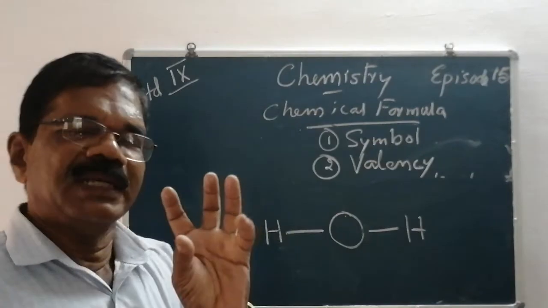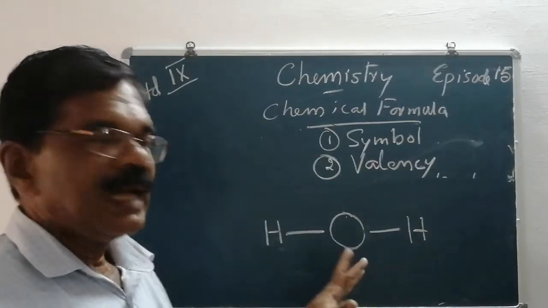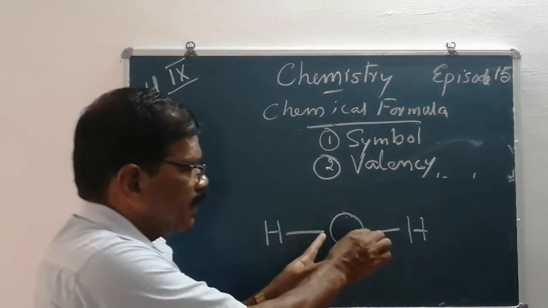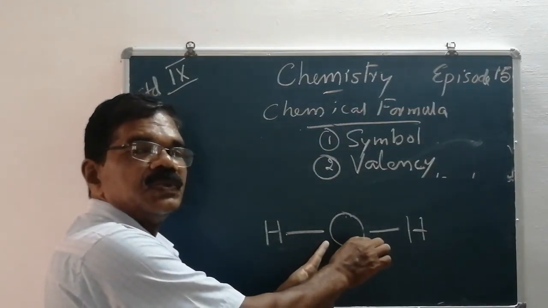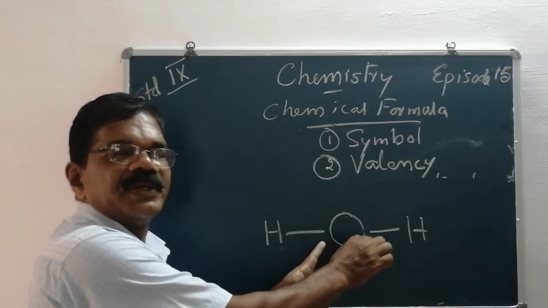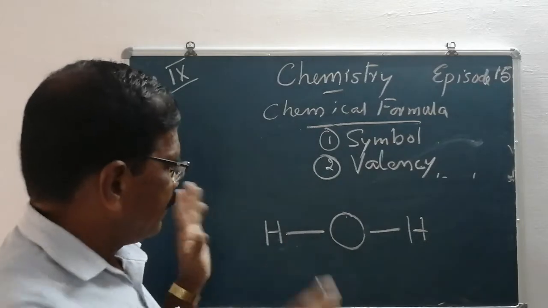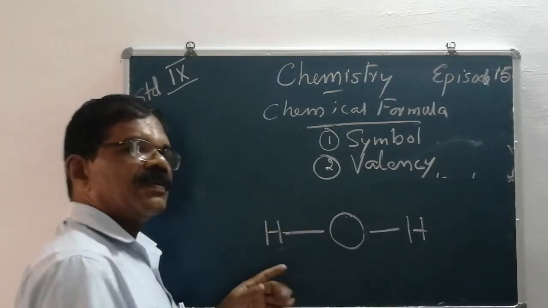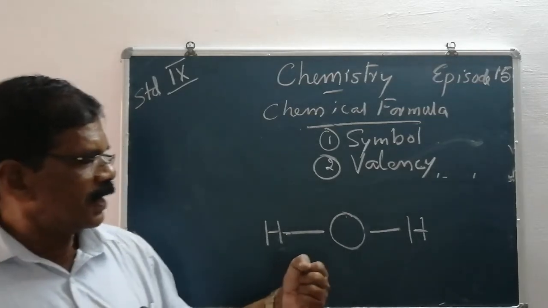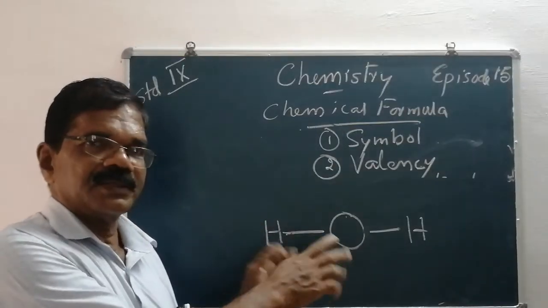Actually, the correct chemical formula of water is HOH. Oxygen has the valency 2, it has 2 hands, so in each hand it can hold a hydrogen. At the same time, hydrogen has only 1 hand. So here hydrogen holds here and oxygen holds here. On the other side, another hydrogen holds here.